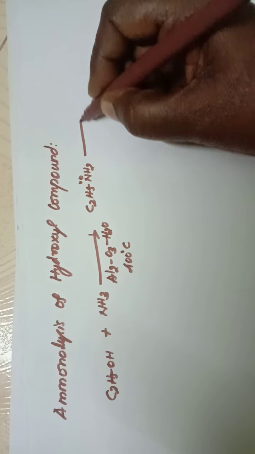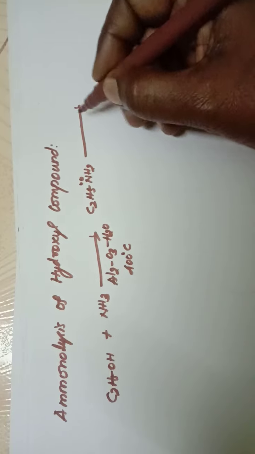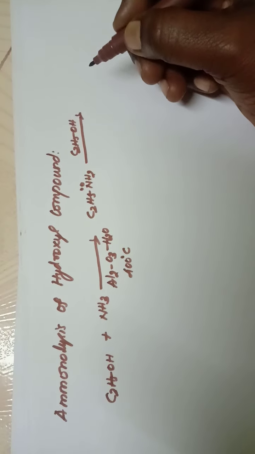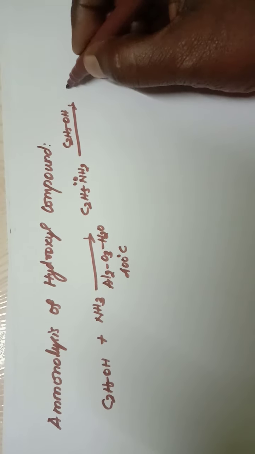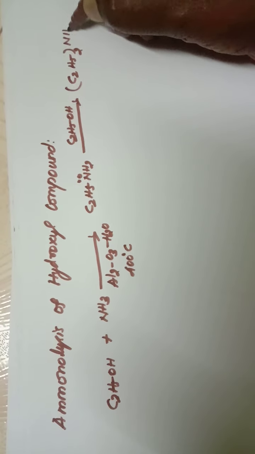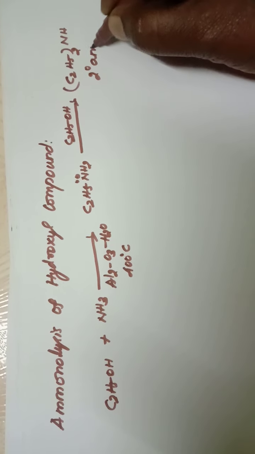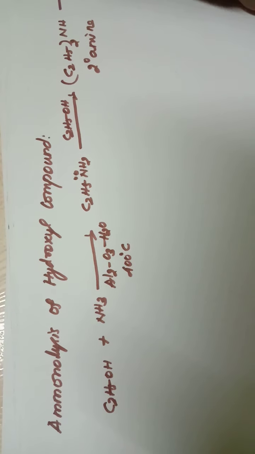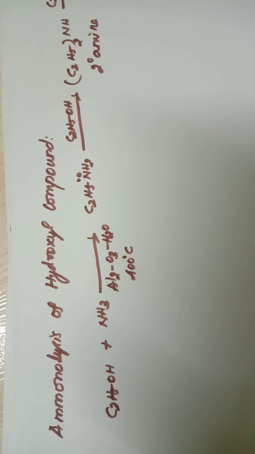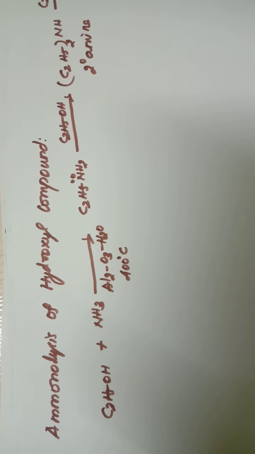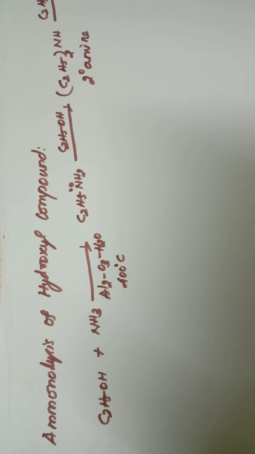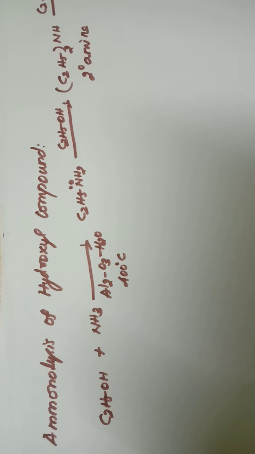When this primary amine is treated again with one more molecule of alcohol C2H5OH, we get (C2H5)2NH. This is a secondary amine. On further reaction with C2H5OH, (C2H5)3N, that is a tertiary amine, will be obtained.